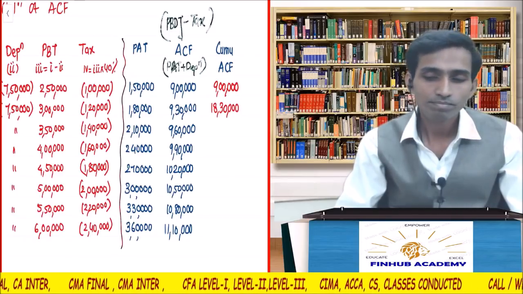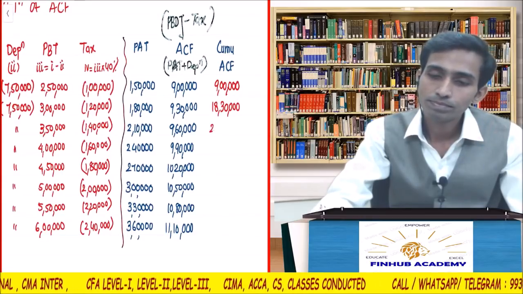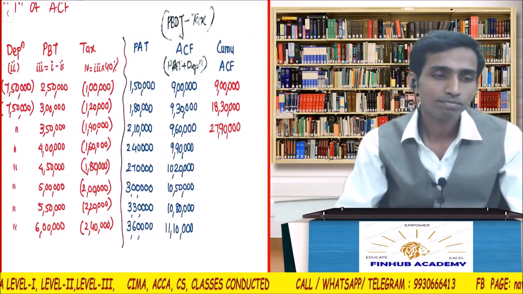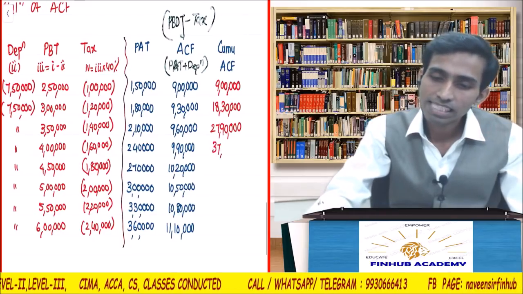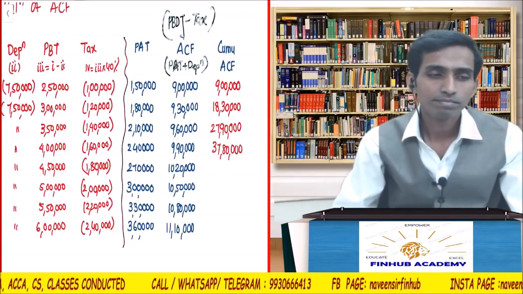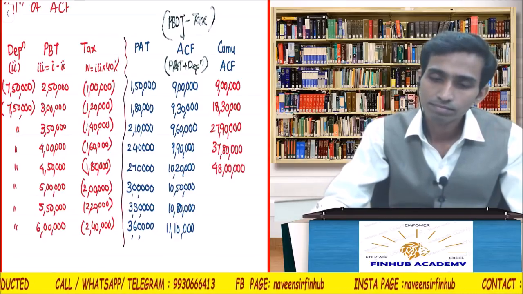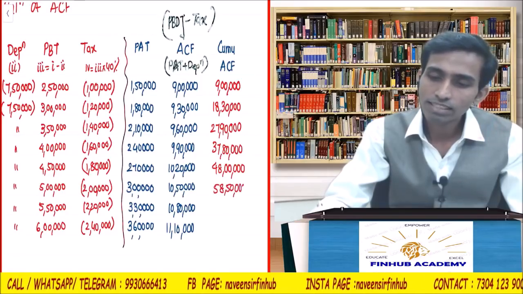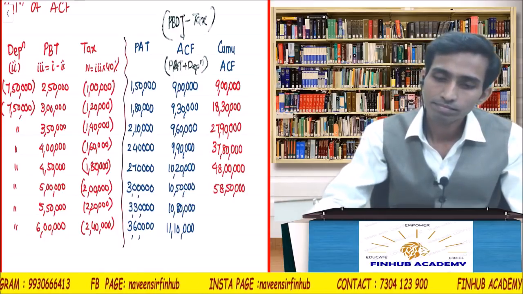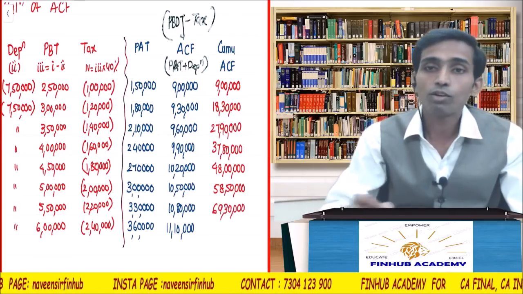Answer. 27,90,000. 27,90,000 plus 9,90,000. 37,80,000 plus 10,20,000. 48 lakhs plus 10,50,000. 58,50,000 plus 10,80,000. 69,30,000.